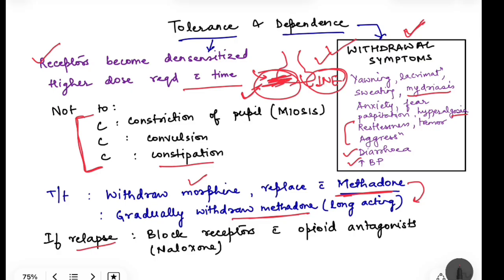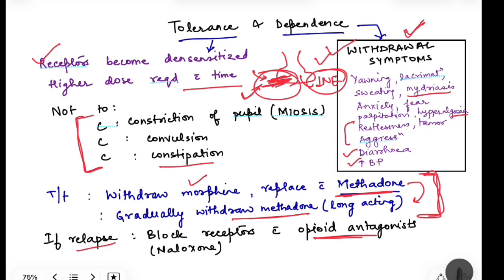So in that case, you have to give an opioid antagonist. If a person again goes into drug seeking behavior and becomes an addict, then you have to follow again this principle of giving methadone and gradually withdrawing methadone.